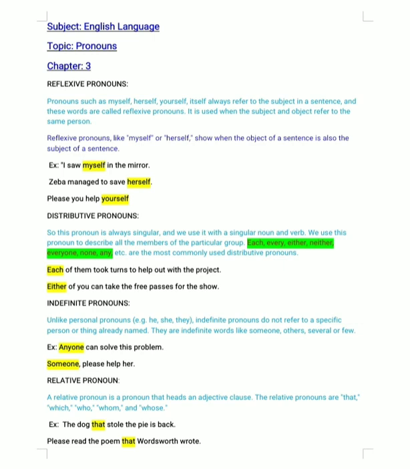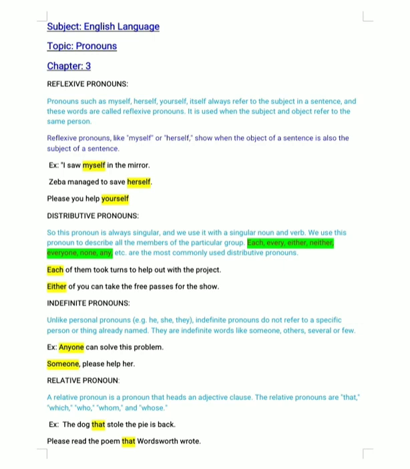Please, you help yourself. So you see students, all these pronouns like herself, yourself, myself are referring back to the subjects of the sentence like I, Zeba, please, you. So you see all these words are reflexive pronouns. Why? Because they are referring back to the subject in the sentences.